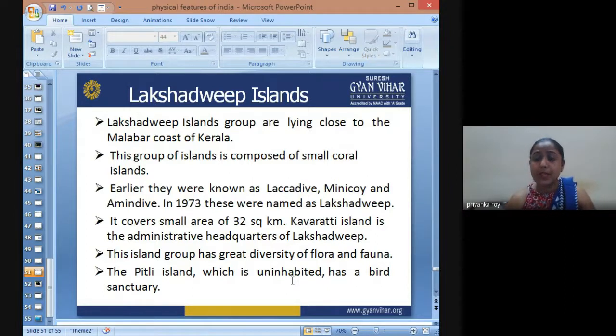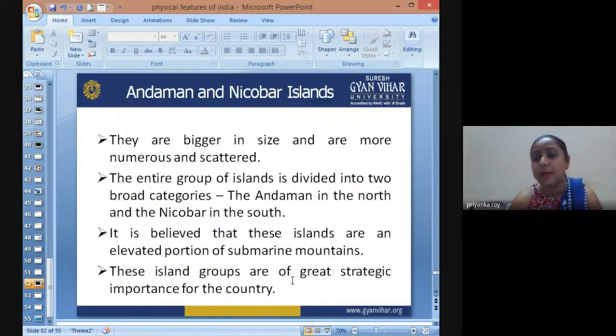In the Lakshadweep Islands, you cannot get land here. It is a protected island. Pitti Island, which is uninhabited, is given to a bird sanctuary. There are many migratory birds which reside on Pitti Island.